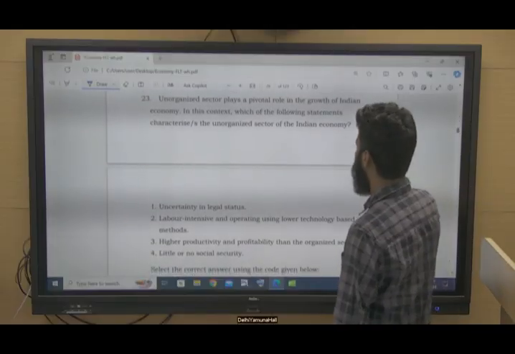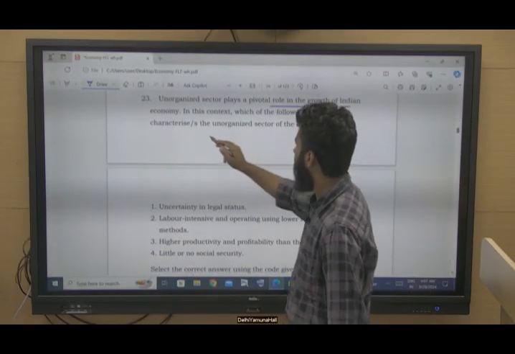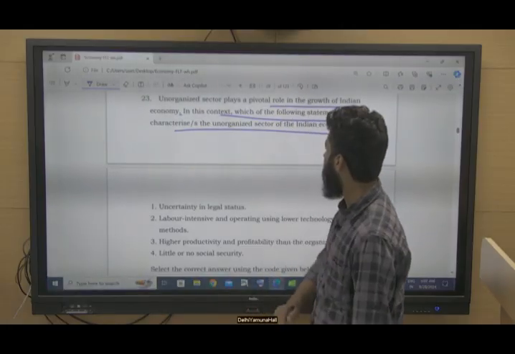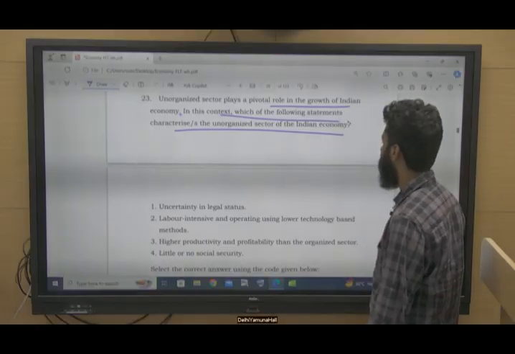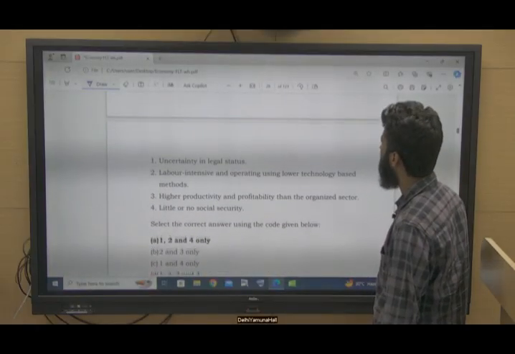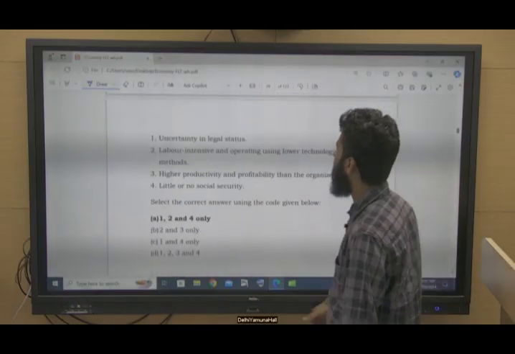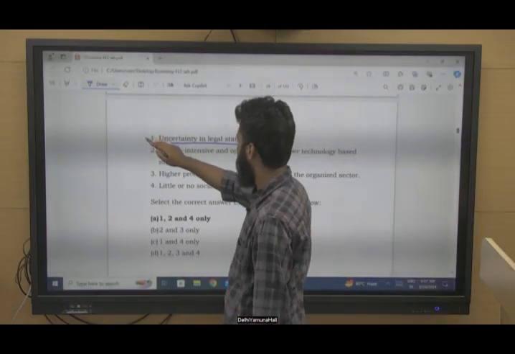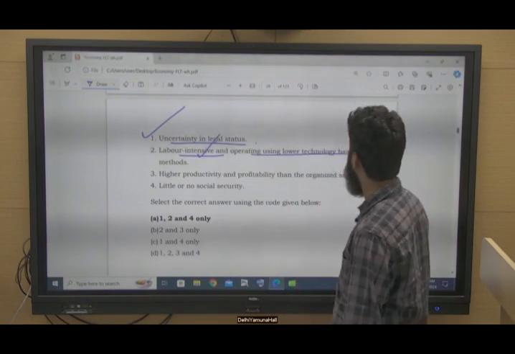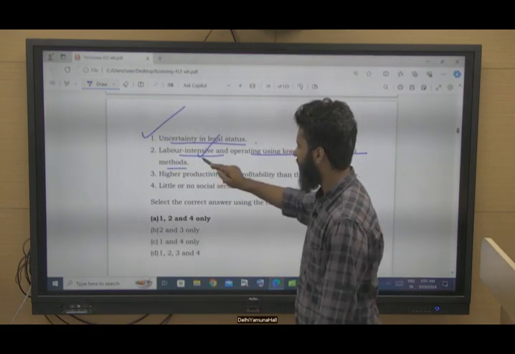The unorganized sector plays a vital role in the growth of the Indian economy. In this context, which of the following are characteristics of the unorganized sector of the Indian economy? Number 1, uncertainty in legal status. Yes, this is correct. Labor intensive and operating using lower technology based methods, it is also correct.